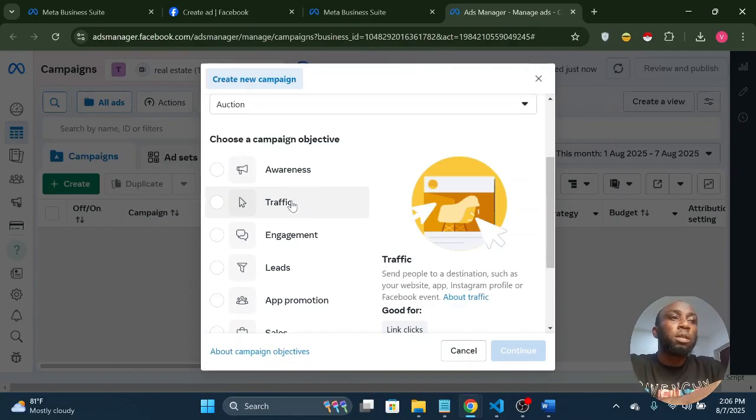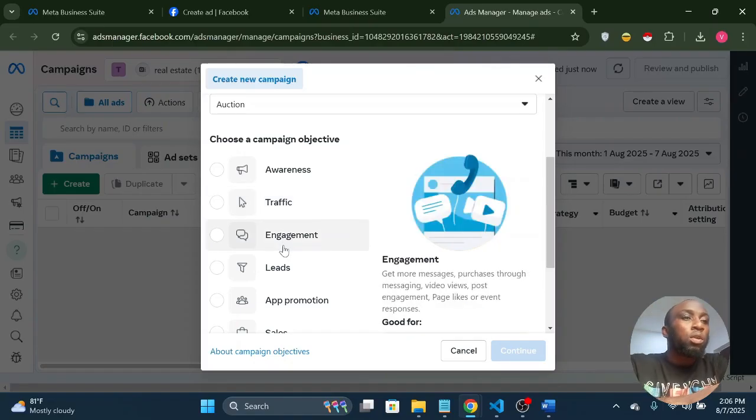So the traffic objective is to move people from Facebook to your website or to your landing page or to some other location. Engagement is similar to awareness, but in engagement you want people to send you a message, you want them to purchase through messaging you, or you want them to view your video, like your page, or respond to your post or your content. You use engagement. You're not even trying to make sales really, you're just trying to get people to engage with you. So if you are a content creator, you use engagement because you want views, you want likes, you want shares. You're not paying for anything serious for sales or conversion. You just want people to engage with your content. That's when you go with engagement.